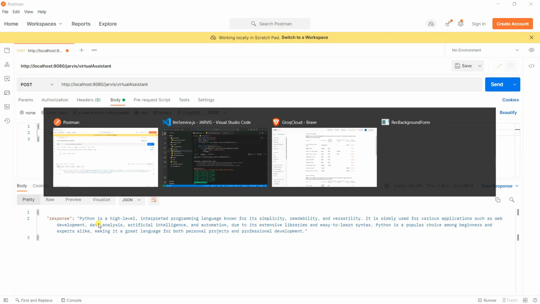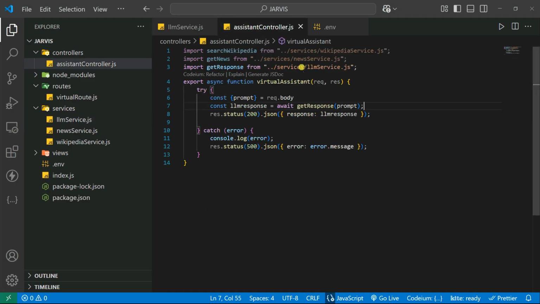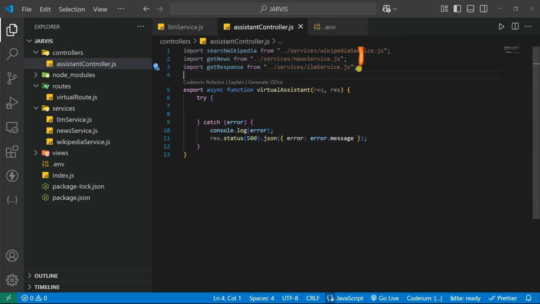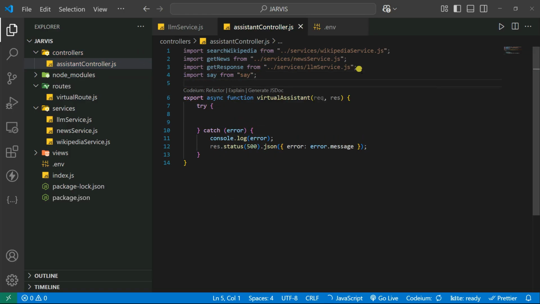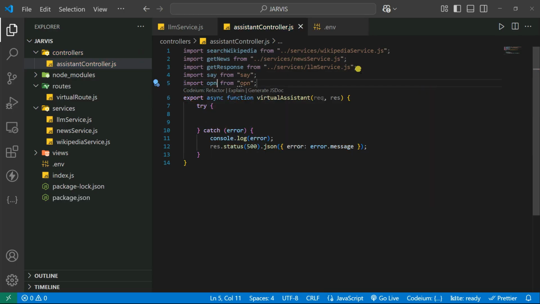Cool. That's how our LLM response is also working. Now, what I can do, we can simply go into completing here this assistant controller. So here we have the open YouTube, open GitHub, open Instagram like that. Okay. So we can simply remove this thing from here. So we can simply import here some of the important libraries. So first we are going to import here the say, so that our assistant can speak. And also I'm going to import here the open, so that you can also open some kind of link. So you also import the searchWikipedia, getNews, getResponse.